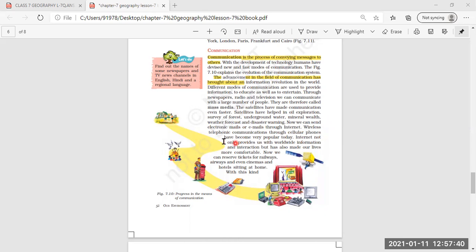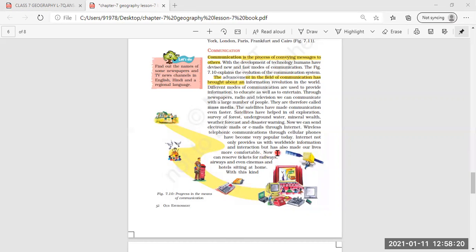Now we can send electronic mails, or emails, through the internet. Wireless telephonic communication through cellular phones has become very popular today. As you all see, nowadays schools are running just because of this communication system. Through the net, we are able to communicate. We are giving study material, and you are continuing your studies this year through this communication system only.